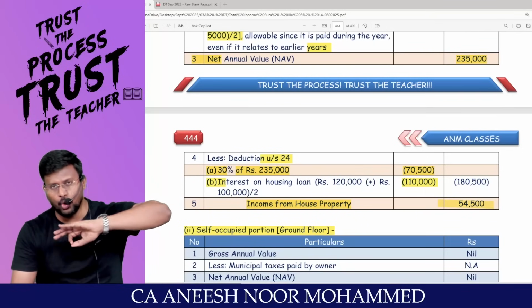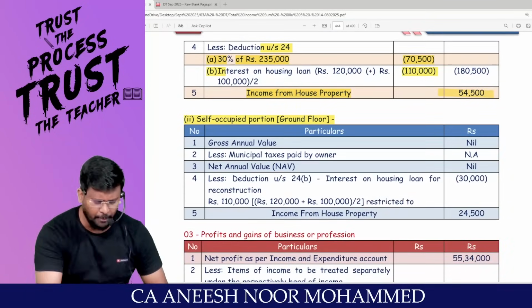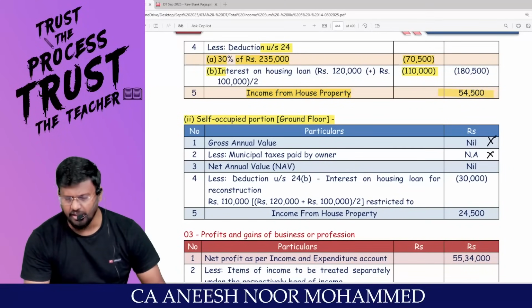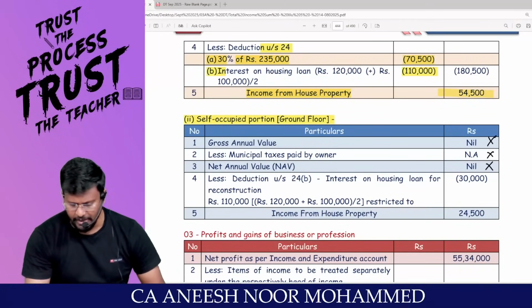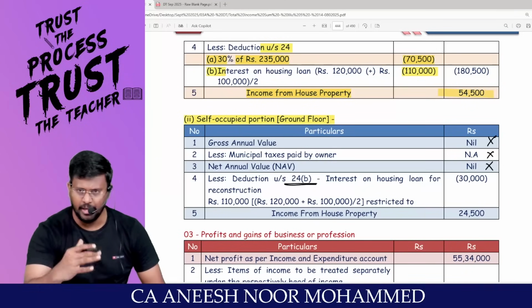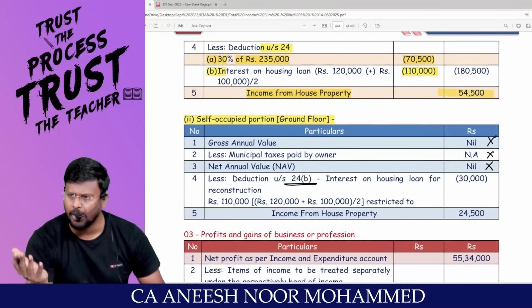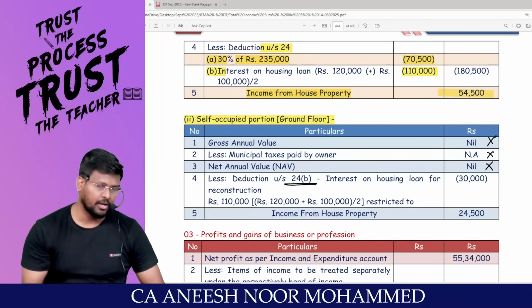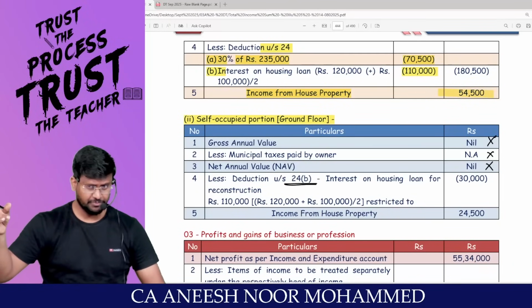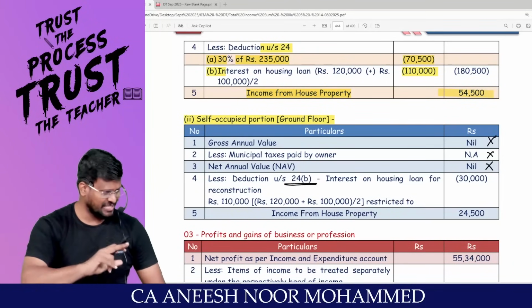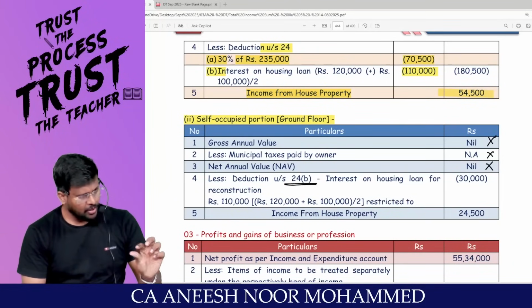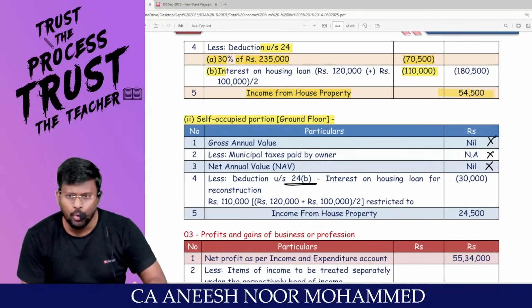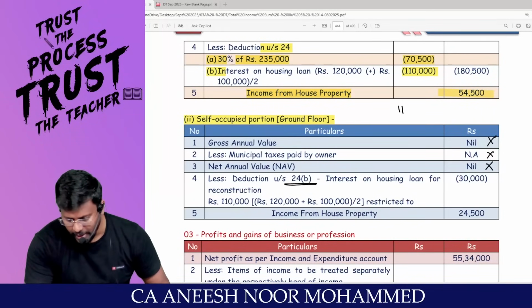Satisfied with the let-out portion? Coming to the self-occupied portion, man, we know that GAV is nil, less municipal tax, not applicable. NAV is nil, less deduction under 24A. Since NAV is nil, 24A will not be applicable, right, sir? Going to 24B, man, let me ask you a question. First 6 months, 1,20,000. Next 6 months, total 2,20,000. Divided by 2, 1,10,000, right?